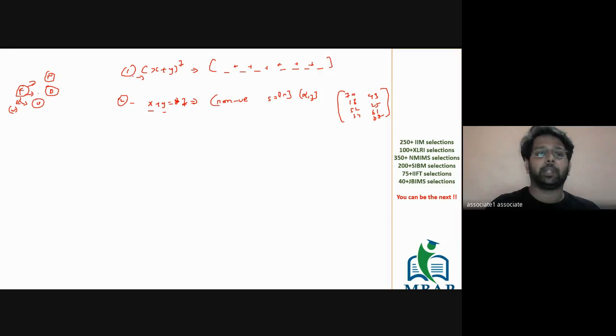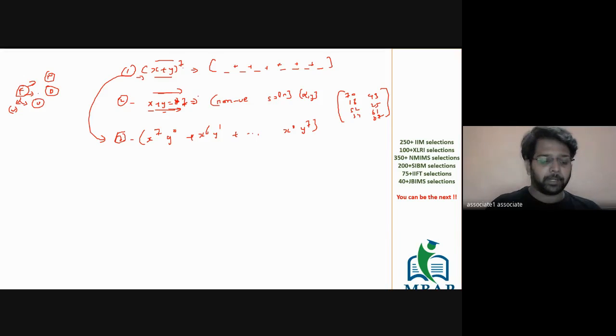Even in the case of x plus y raised to 7, the number of terms is going to depend on in how many ways you can give 7 chocolates to people, right? As said, 7 is x raised to 7, y raised to 0. You start from here, x raised to 6, y raised to 1, and you land up at the last value, x raised to 0, y raised to 7. So you got to know that the number of terms and the number of solutions for both the cases are exactly the same.